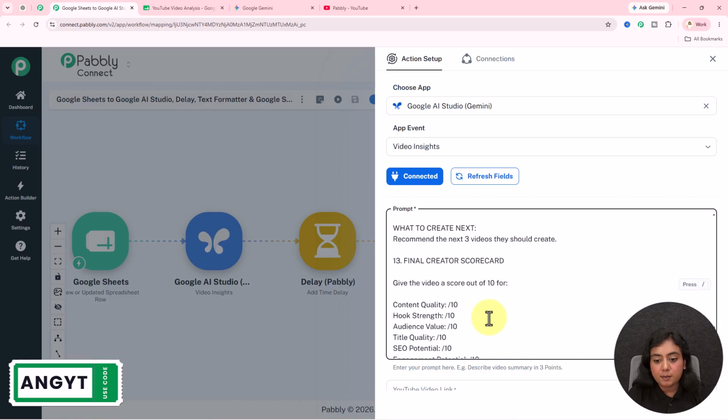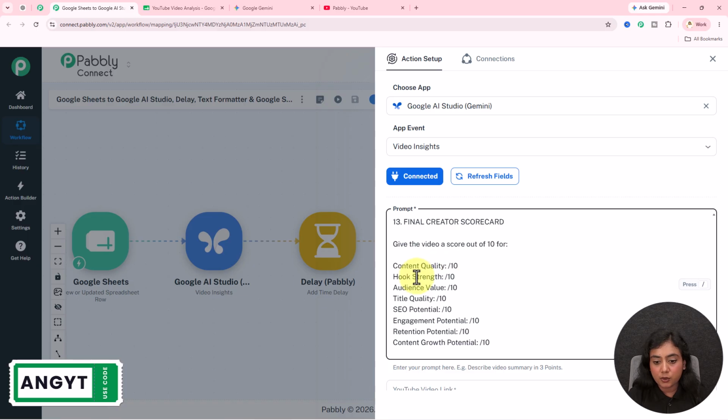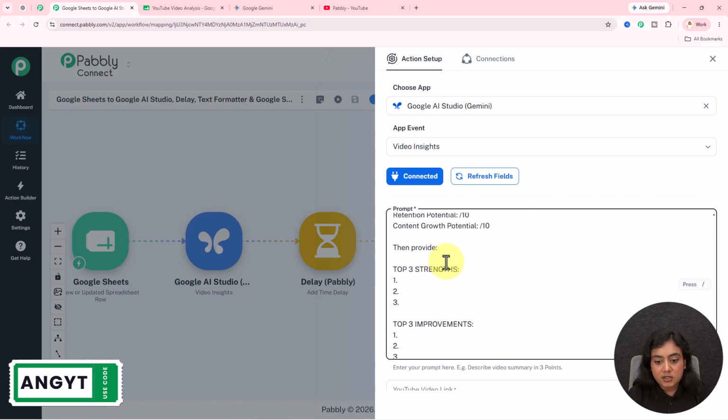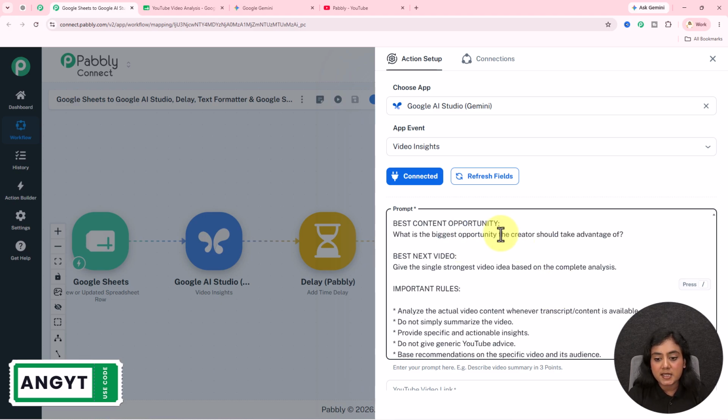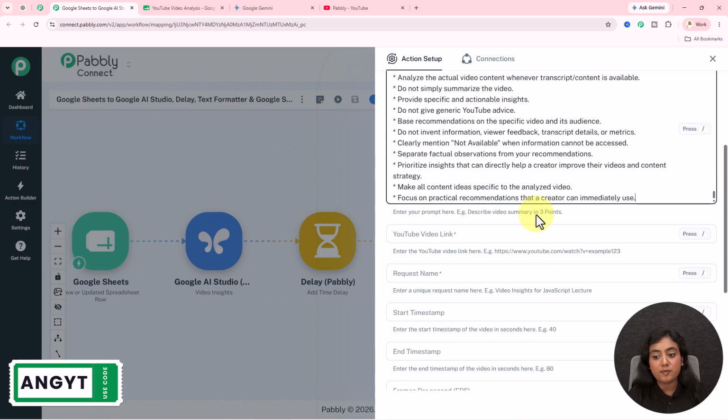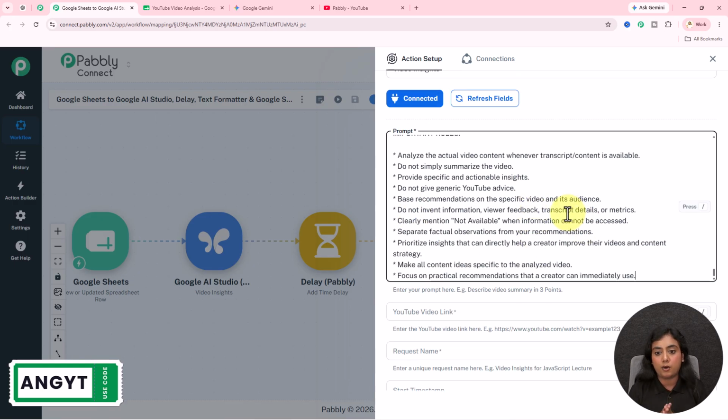You can see how important and how amazing it is. Content quality, it is giving the final creator scorecard as well. 3 strengths, 3 improvements, best content opportunity, best next video, important rules. I have mentioned everything that I want. Now this is an amazing prompt. I think every YouTuber should use this in order to do the research before creating their content. Okay, so now I have entered this amazing prompt.